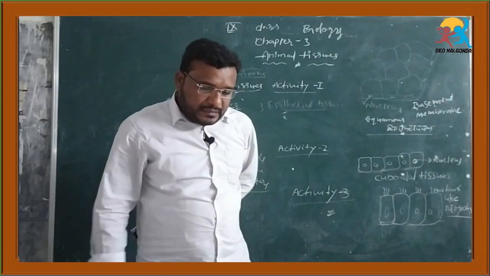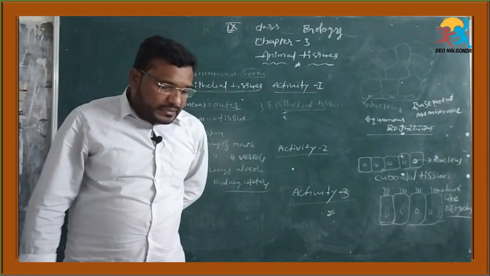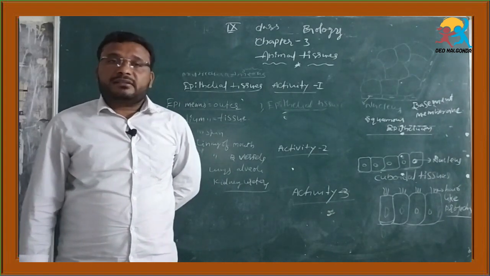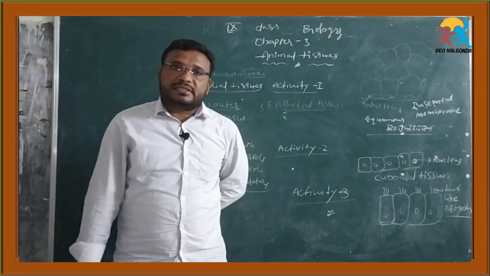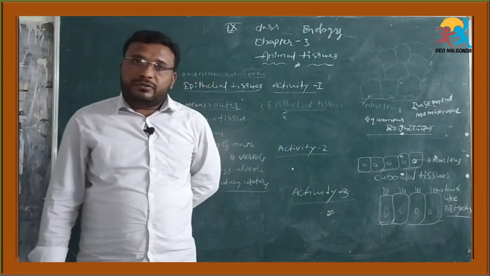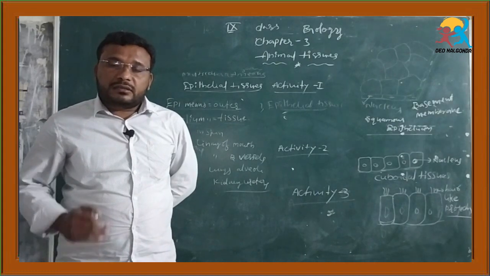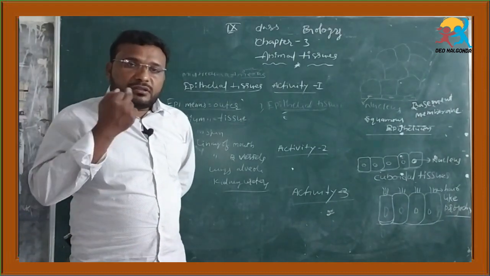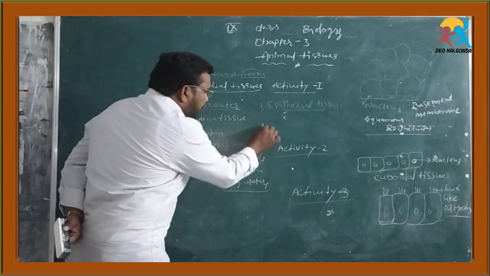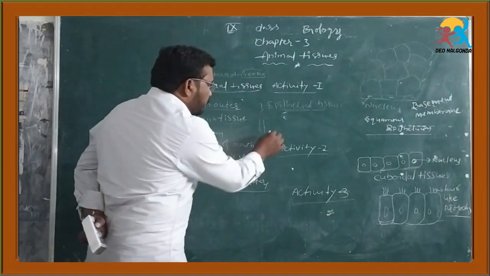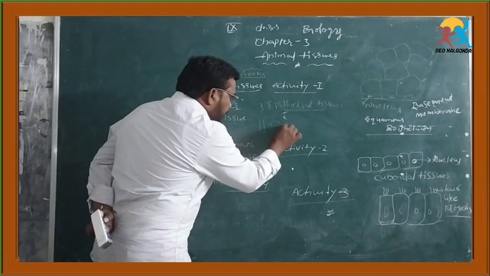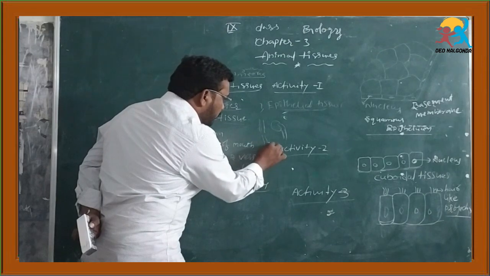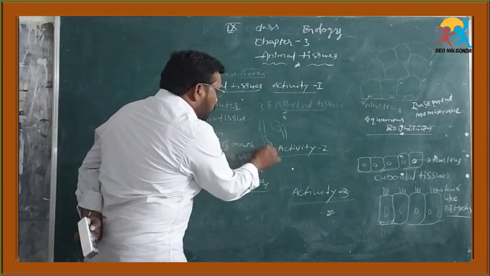So it is present in the lining of the mouth, in the skin, the lining of the blood vessels, kidneys, ureters, and the lungs. The alveoli of the lungs are also formed by the epithelial tissue.